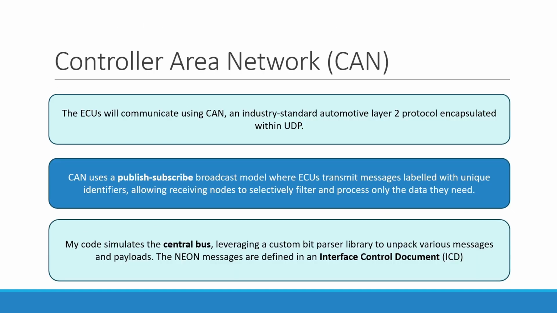As mentioned, my subsystems will use CAN to communicate. CAN, or Controller Area Network, is the industry standard Layer 2 protocol that defines how different ECUs, electronic control units, communicate inside an automotive. It uses a central bus and a publish-subscribe model, so all data is sent around the network and components subscribe to the packets which concern them.